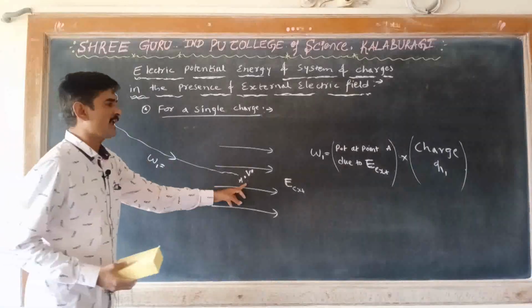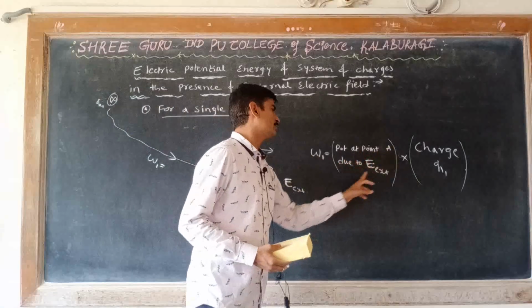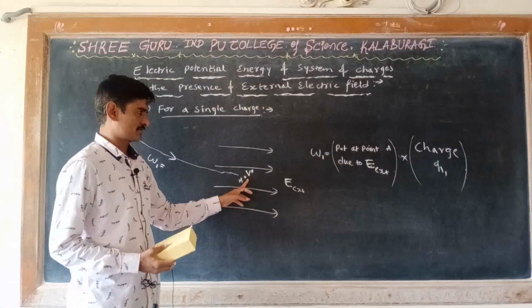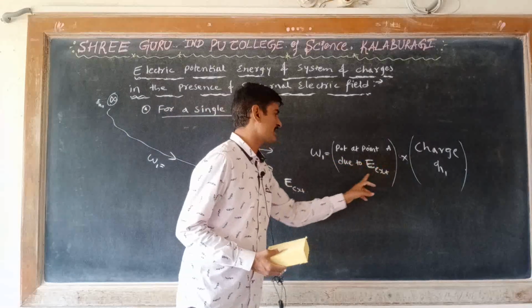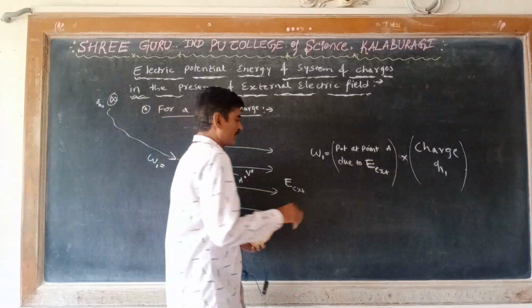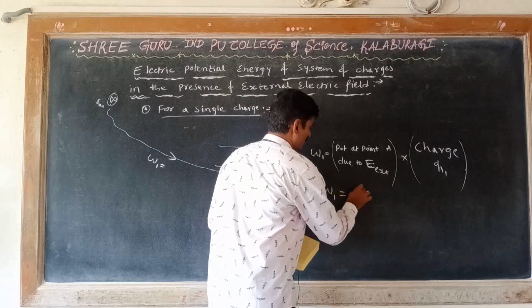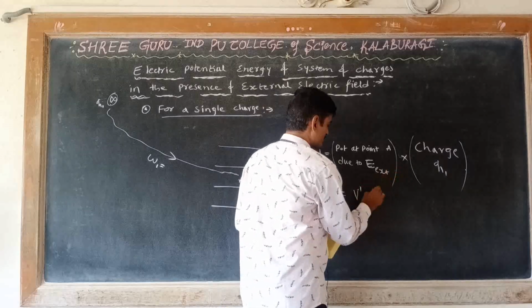The potential at the point A due to the external electric field is V dash. So therefore W1 is equal to V dash times the charge Q1.